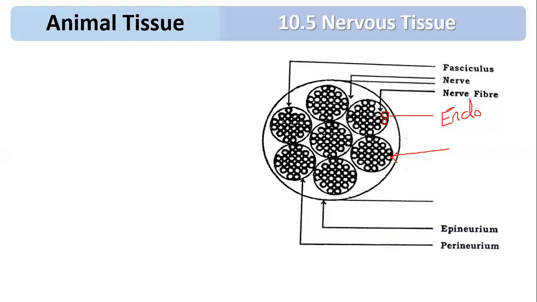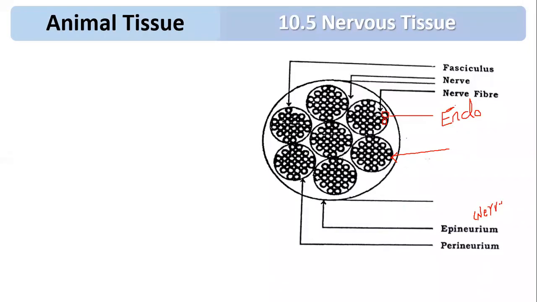All the perineurium collectively make a structure called epineurium. So what is epineurium? Epineurium is nothing but a nerve. Are you getting this?